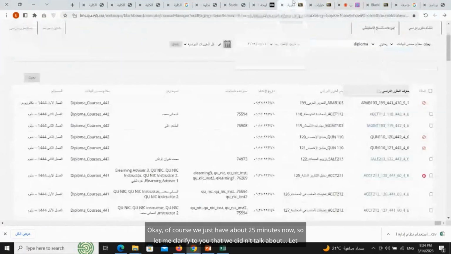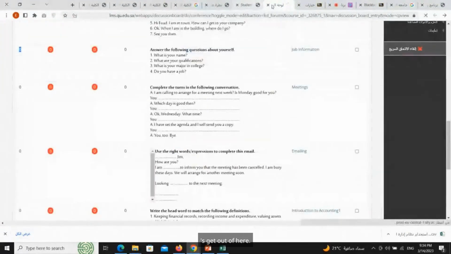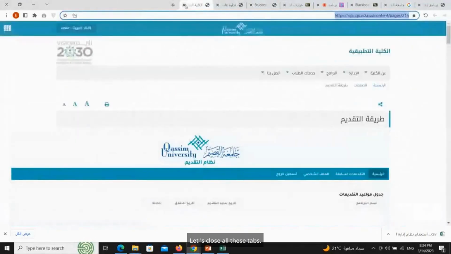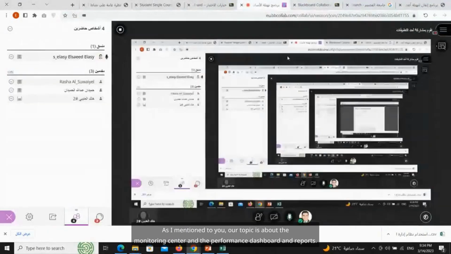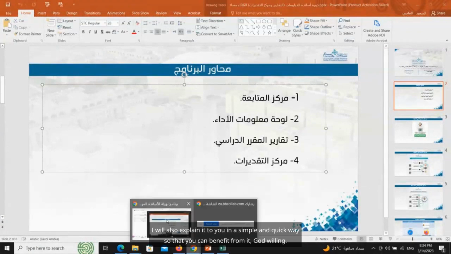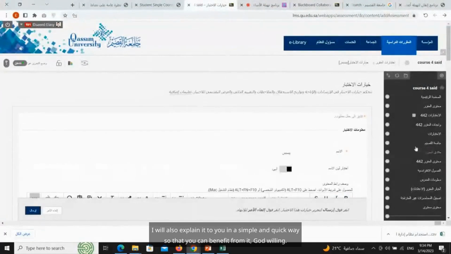So let me clarify that we haven't talked about our topic for today yet. Let's close all these tabs. As I mentioned to you, our topic is about the monitoring center and the performance dashboard and reports. I will explain it to you in a simple and quick way so that you can benefit from it, God willing.